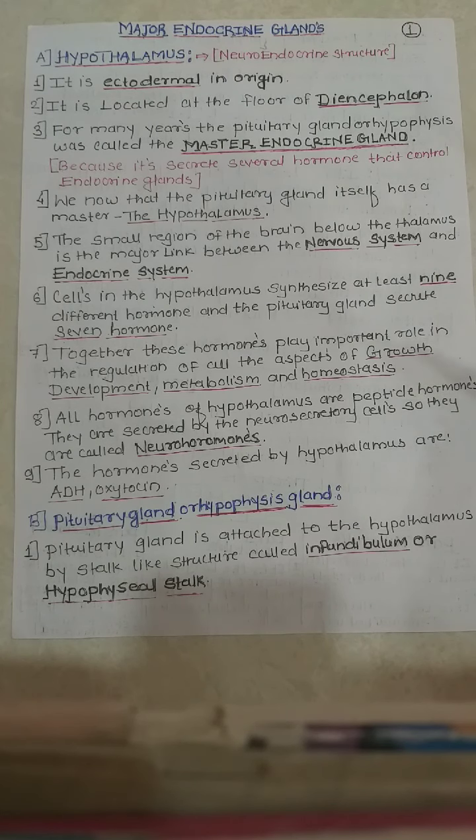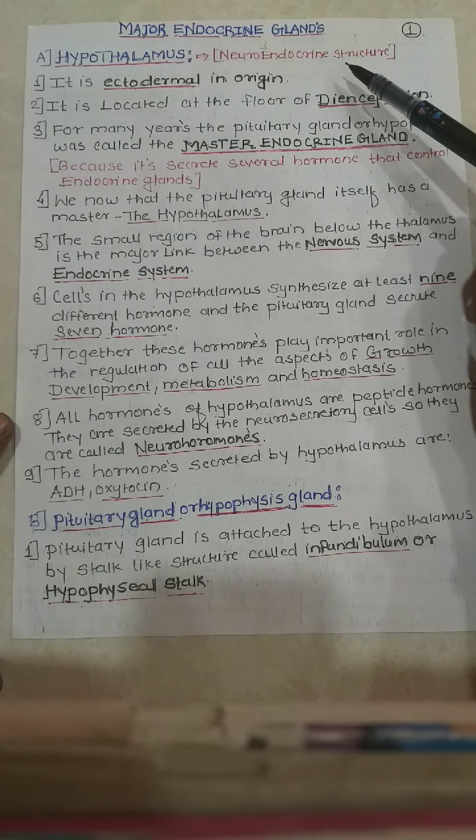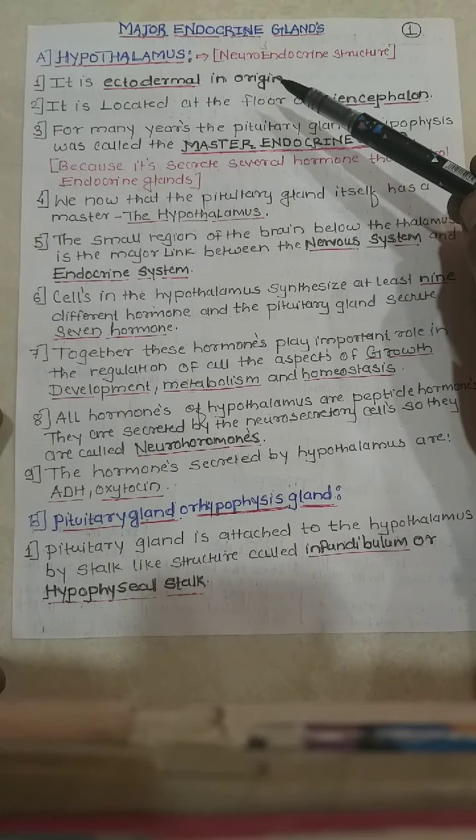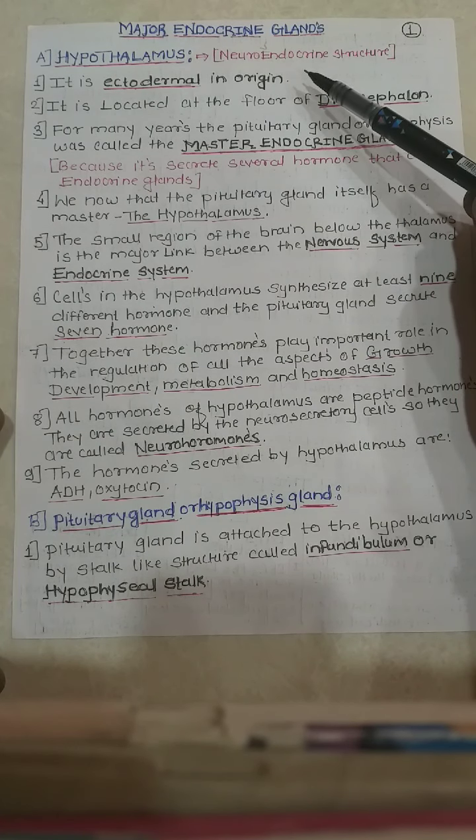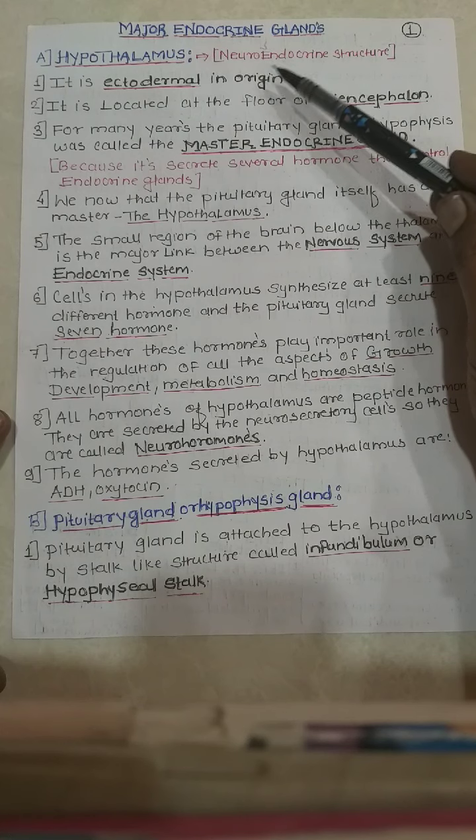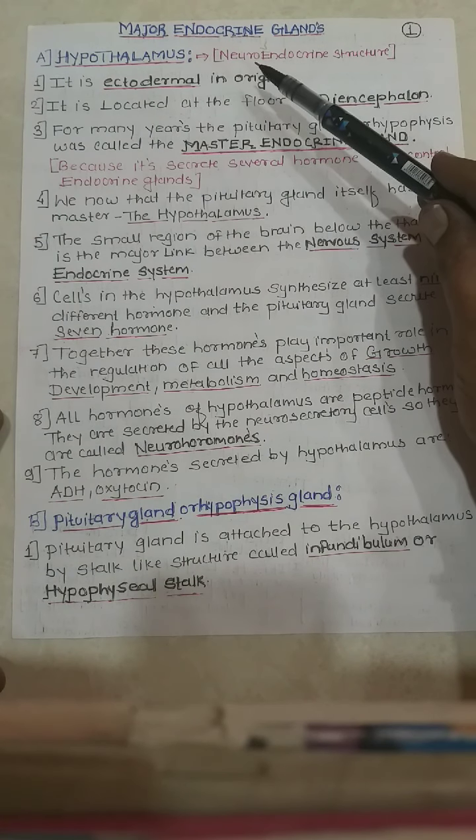In these major endocrine glands, we are going to discuss the hypothalamus, as we discussed in the last lectures. As you know, the hypothalamus is present in the diencephalon, at the floor of the diencephalon. The hypothalamus also forms a neuroendocrine structure, which means it connects the nervous system and the endocrine system.